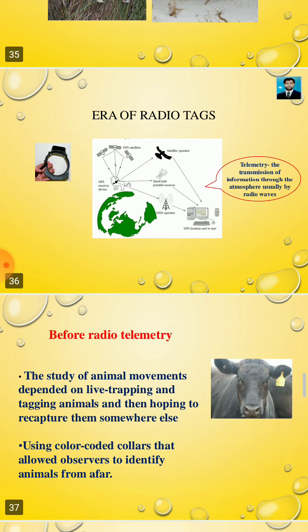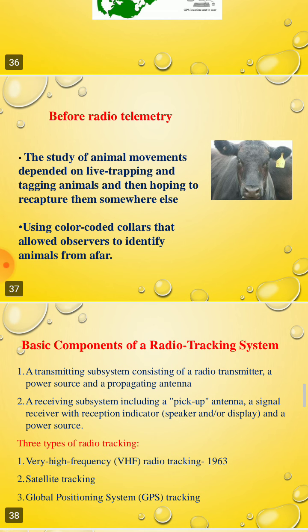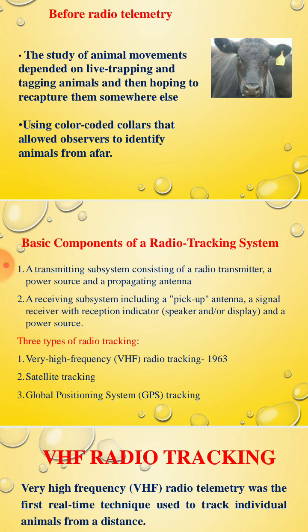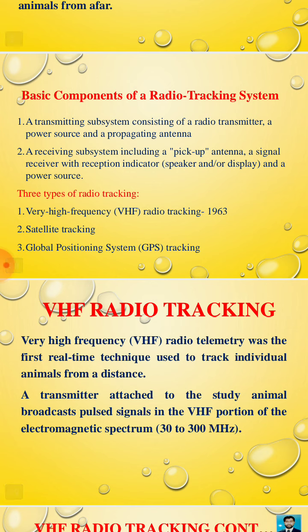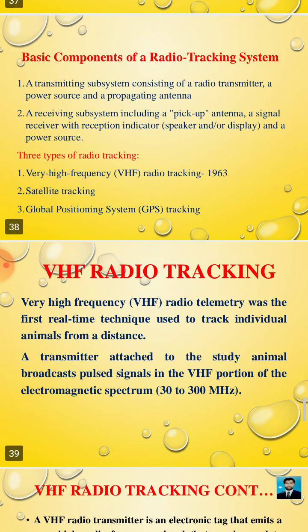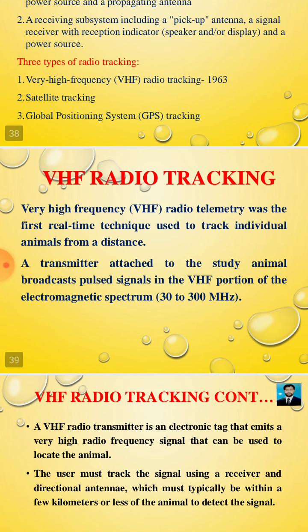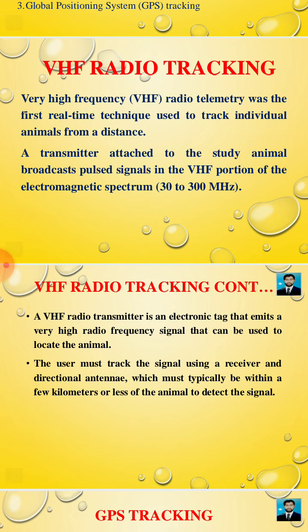Era of radio tags. Before radio telemetry, the study of animal movement depended on live trapping and tagging animals and then hoping to recapture them somewhere else, using color-coded collars that allowed observers to identify animals from afar. Basic components of a radio tracking system: transmitting subsystem and receiving subsystem. Clear? Three types of radio tracking are very high frequency, satellite tracking, or GPS.